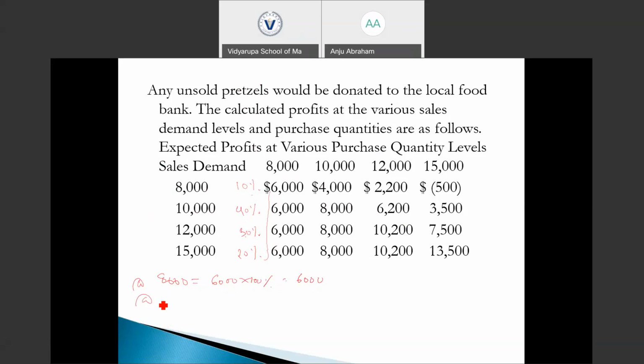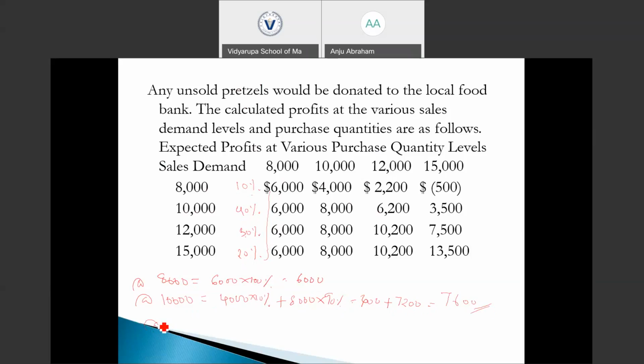We have done this kind of problem before. At 10,000 supply level, it will be 4,000 into 10% plus 8,000 into the remaining 90%, which is 400 plus 7,200, which is 7,600.